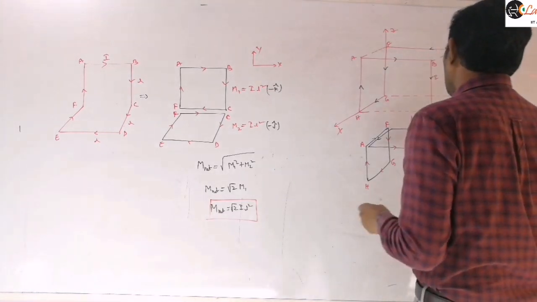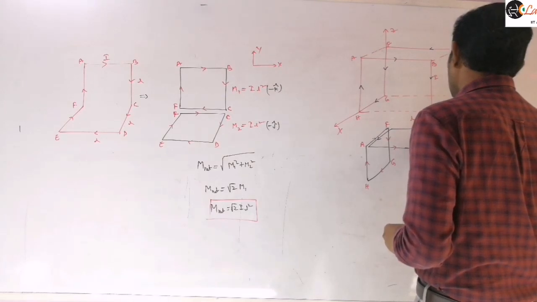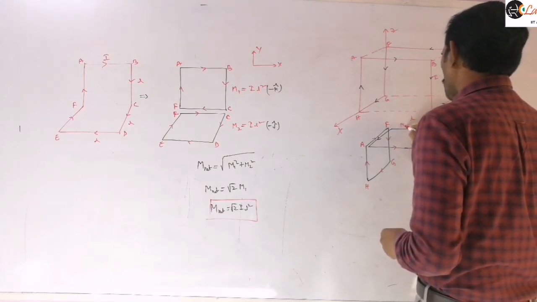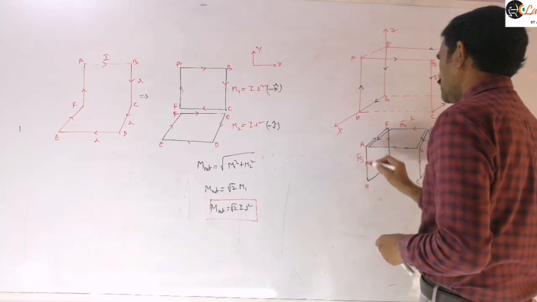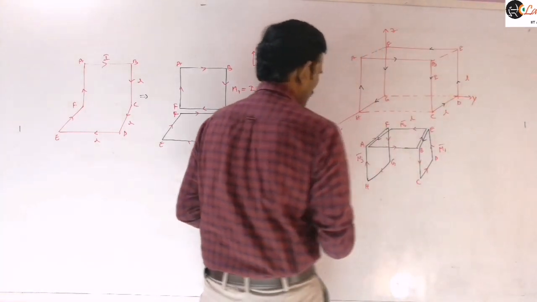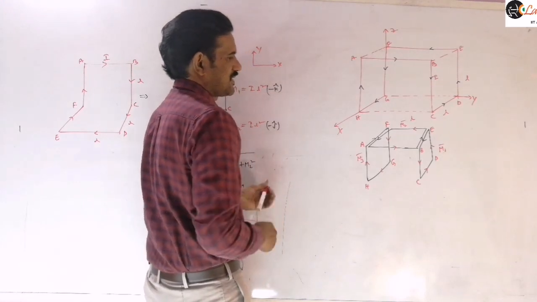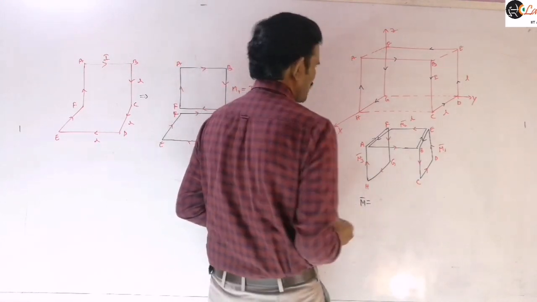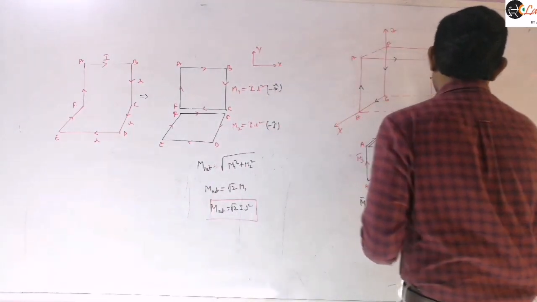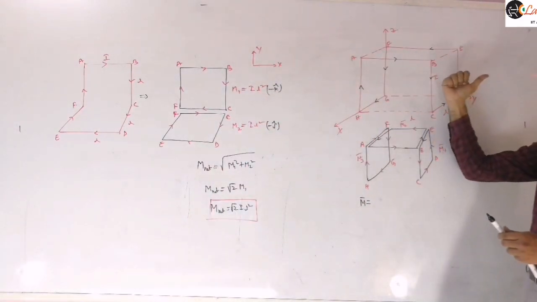Suppose let us take the magnetic moment of this as m1 bar, and magnetic moment of this as m2 bar, and magnetic moment of this as m3 bar. So now we need to write these m1, m2 and m3 vectors. Let us write m1 bar here. Let us identify the direction. The current is flowing like this.